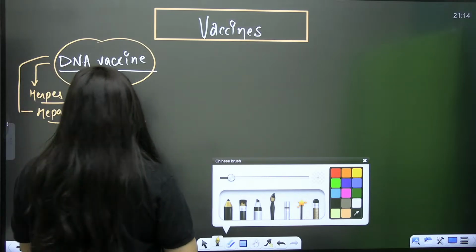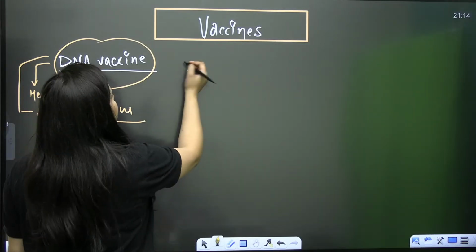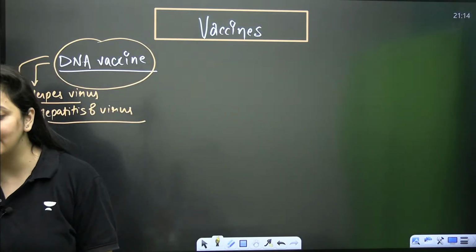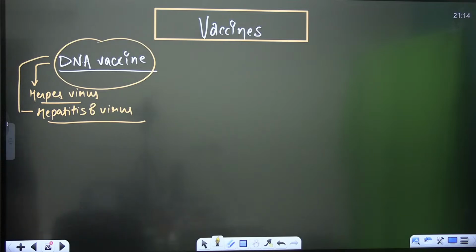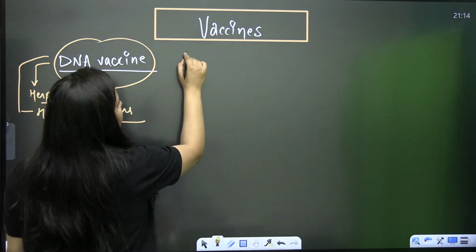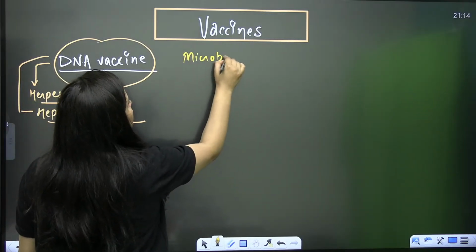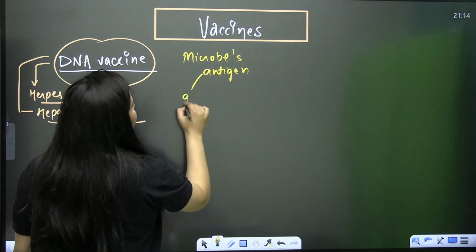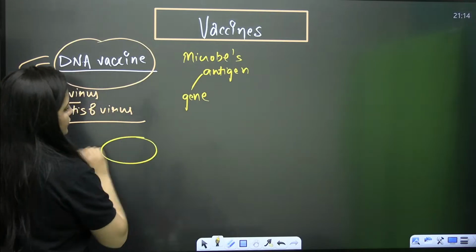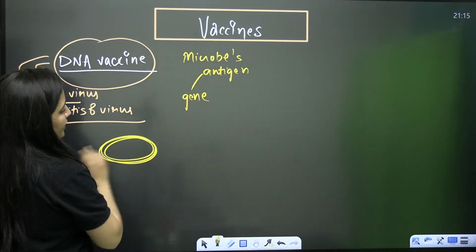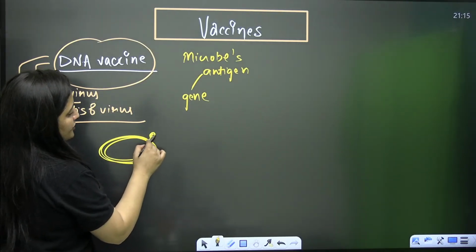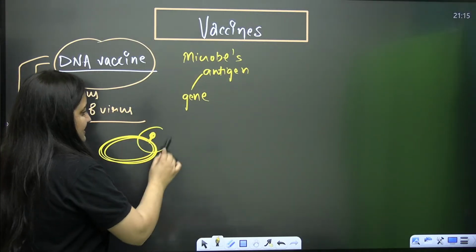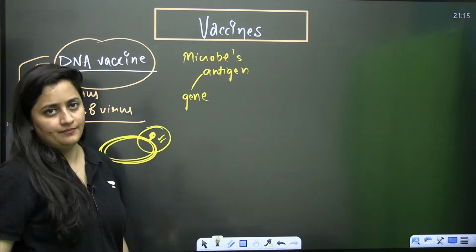Let's say here what will be done? Let's say there is any pathogen. We are going to take that pathogen's genes. Let's say there is any microbe, so the microbe's antigen gene is taken. If there is any pathogen, of course that pathogen is going to cause the disease. There must be some antigen that can be detected by the body. So what are we going to do in DNA vaccines? That antigen will be taken. The gene for that microbe's antigen will be taken. What will be done?